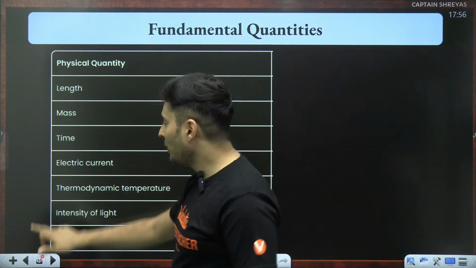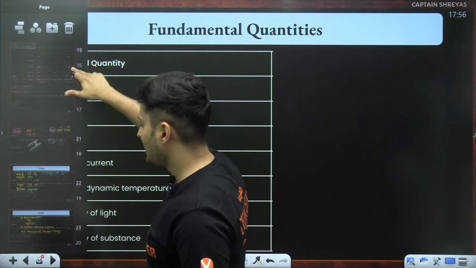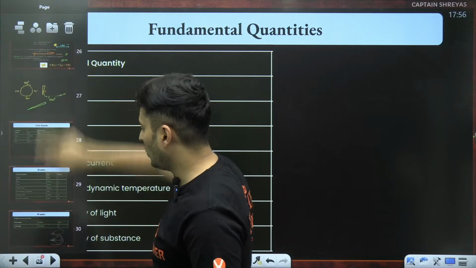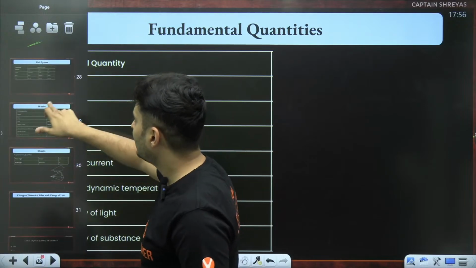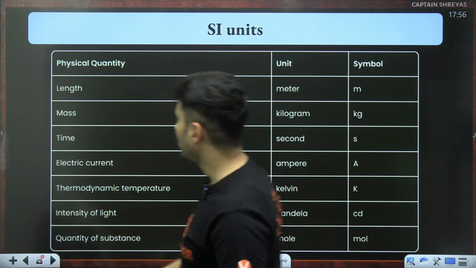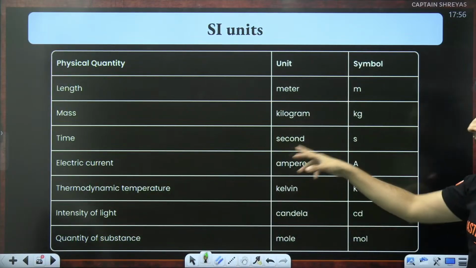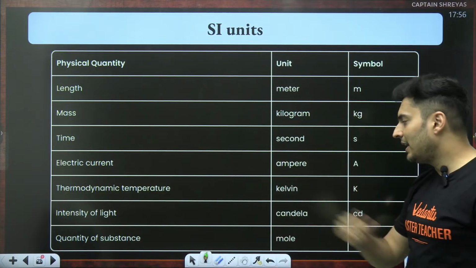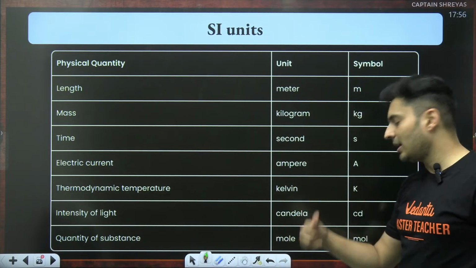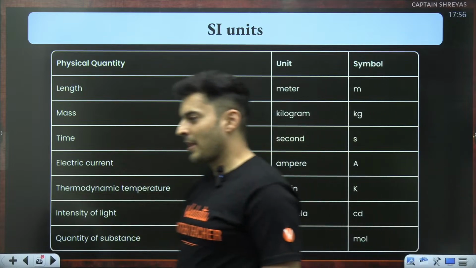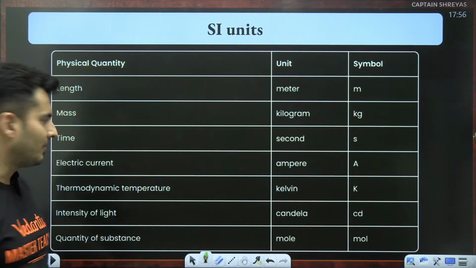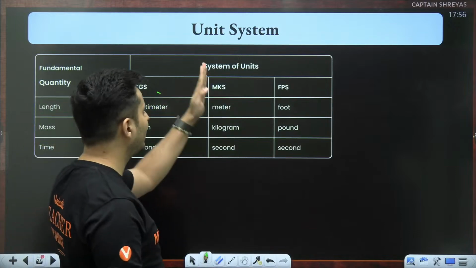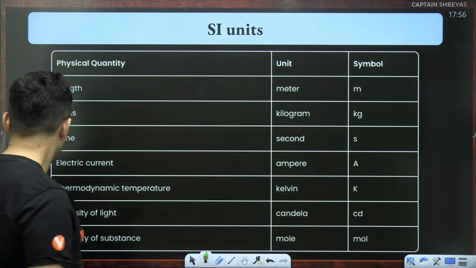Well, the unit of them is as follows. Let me just show it to you over here. Yes, this is the unit. Length in meters, mass in kilograms, time in second, current in amperes, temperature in Kelvin, light intensity in candela, and quantity in mole. This is called the SI system. So realize the difference between MKS and SI.